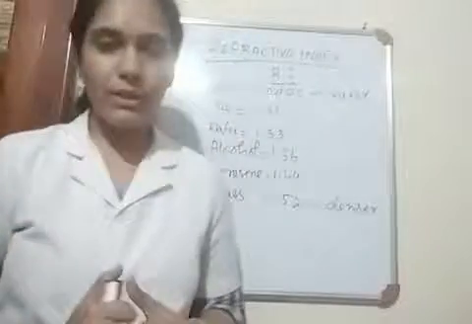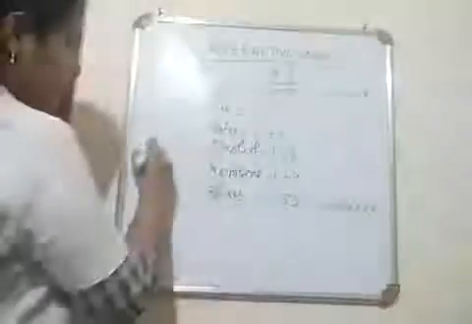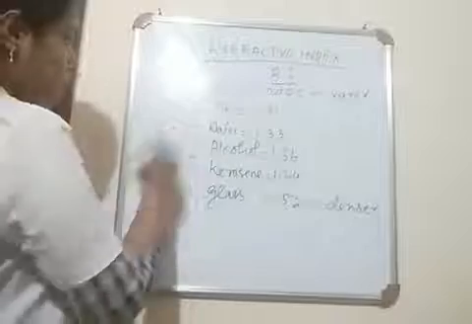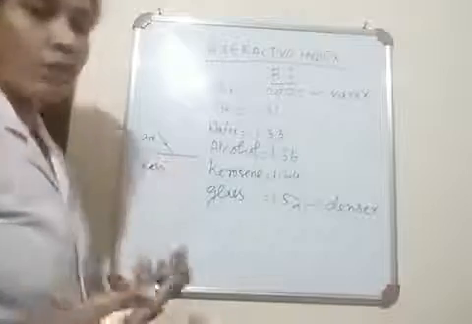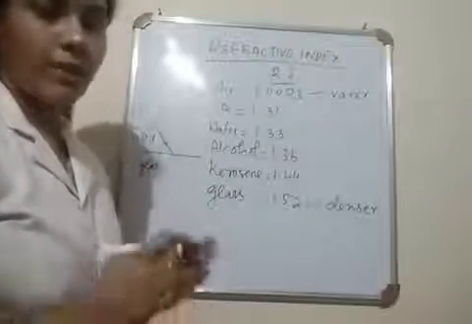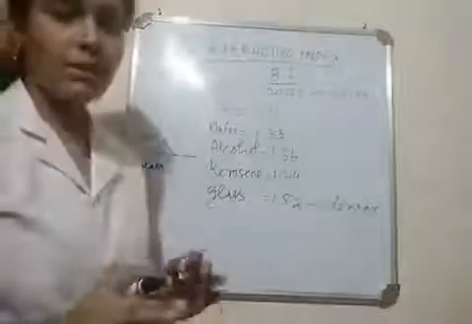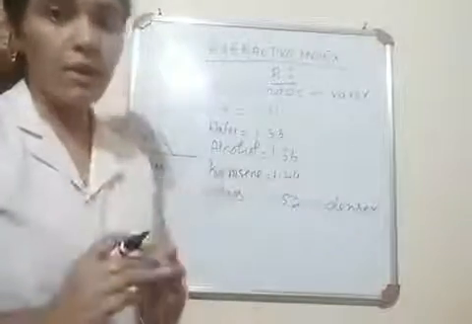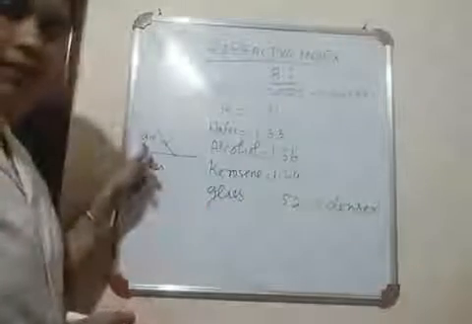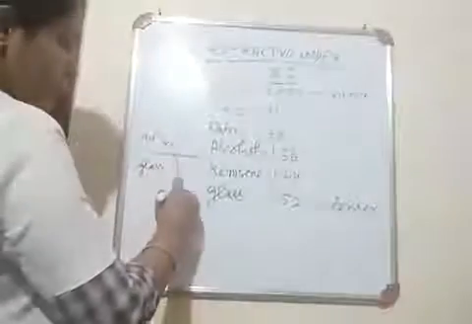Now it's very easy to understand whether a ray bends towards the normal or away from the normal in a particular medium. Suppose here a light ray moves from air to glass. Does it bend towards the normal or away from the normal? Whenever a light ray passes from a rarer to a denser medium, it bends towards the normal. Here air is the rarer medium and glass is the denser medium, so it will bend towards the normal.